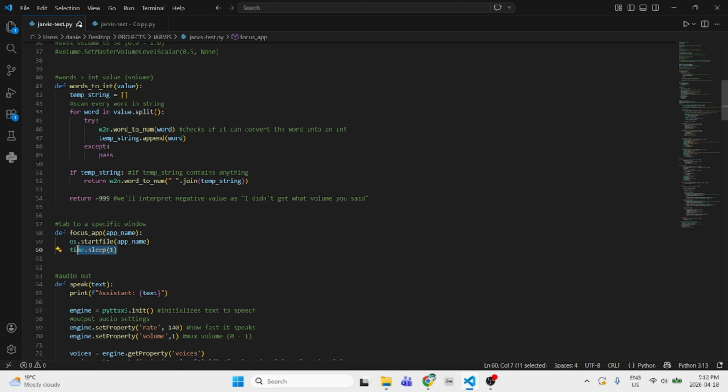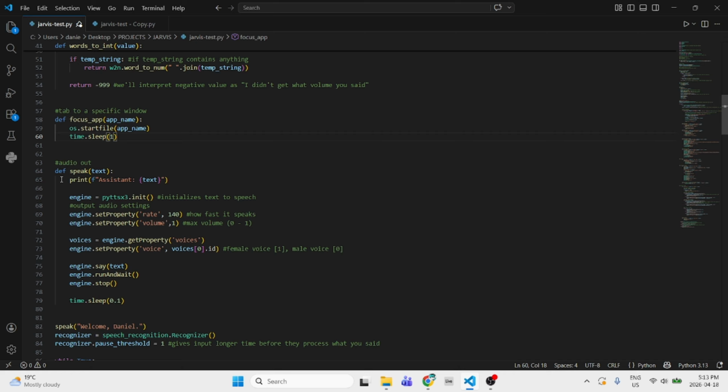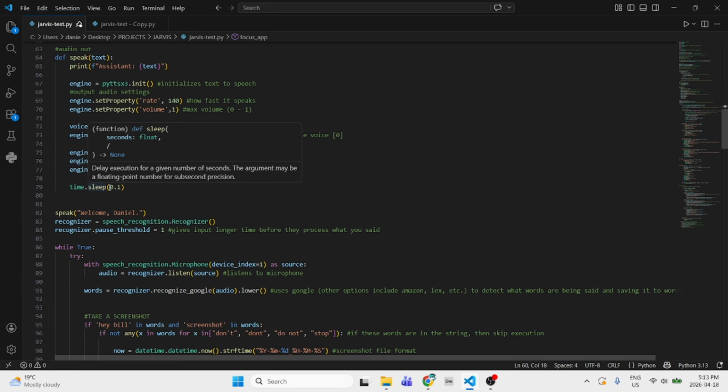So I'm just gonna use the OS start file because basically it's the same thing. It puts that file into the main screen, so it works the same, but there's a bit of a delay. So I did set some time for it to sleep, so we can actually have time to switch tabs and actually be focused on it, and then you can use the other commands. So the audio out. Oh no, we already did that.